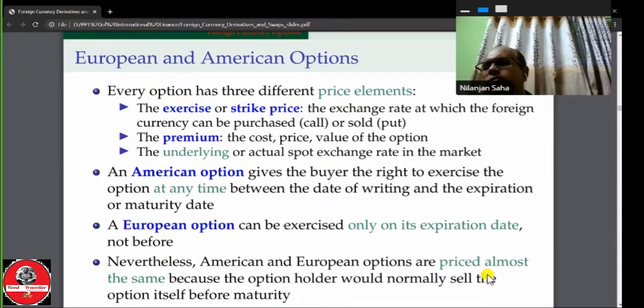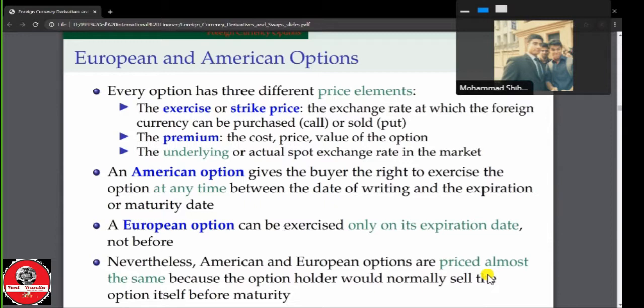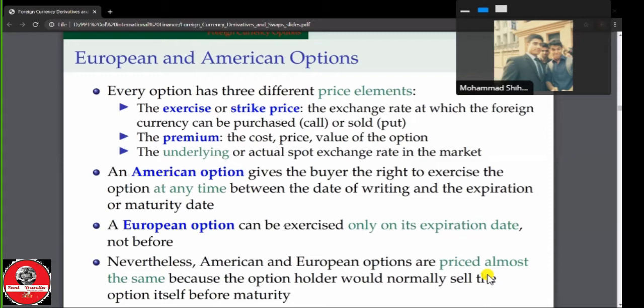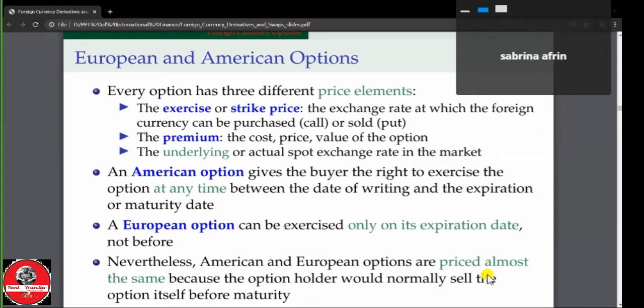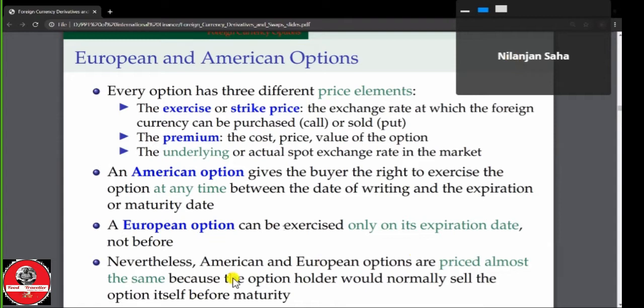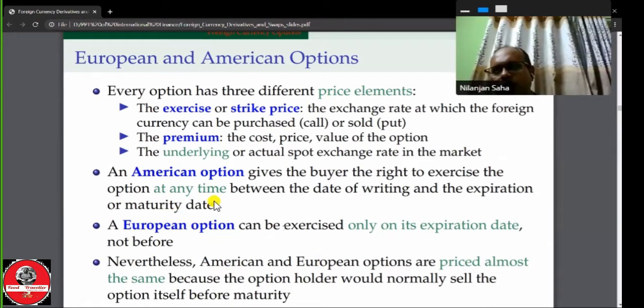Is the difference between the American option and the European option clear? Yes, sir. The American option can be exercised at any time, but the European option can be exercised only at maturity.